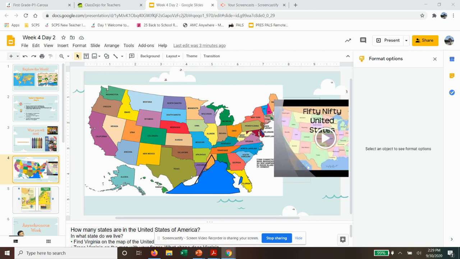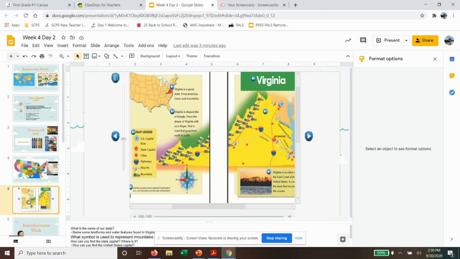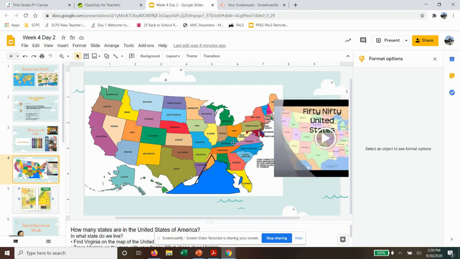Then I showed this picture, and we went on workbook pages 25 and 27. I had that up. We first focused on page 25 for the United States, and we colored in where Virginia was on the map. They colored it any color. You could color it purple like up here, or you could color it red.